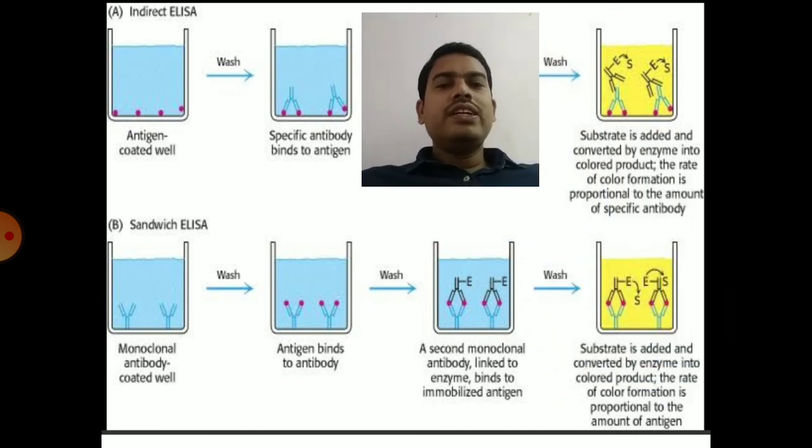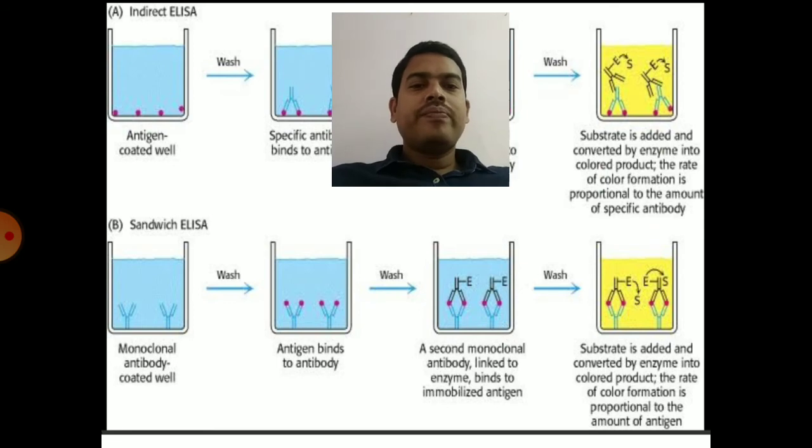And the next one is sandwich ELISA. In this sandwich ELISA, you can identify the antigens in the patient's serum. For this, you use wells which are coated with antibodies. After that, you wash the well and add patient serum. If the patient serum contains antigens, they will go and bind to the antibodies coated in the well.